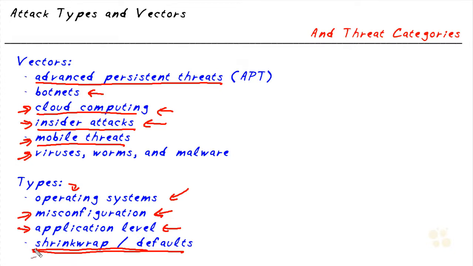One example of compromising an application is if the system has been deployed out of the box with the defaults. So if the default password, for example, for the administrator is "password," and that's what this concept of shrink wrap is all about, basically as it came out of the box, and the individuals who deployed the application never changed the password from the default of "password," that's a huge vulnerability that an attacker would love to get their hands on.